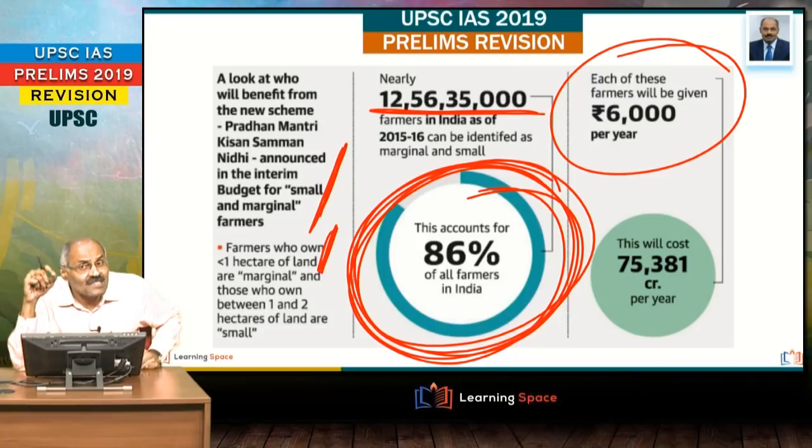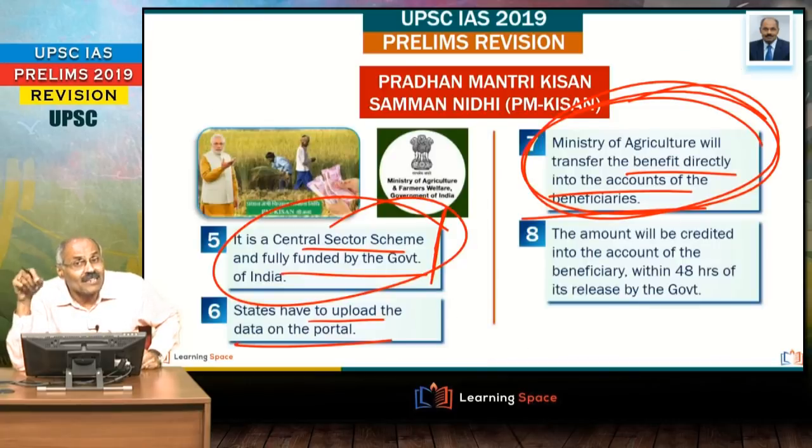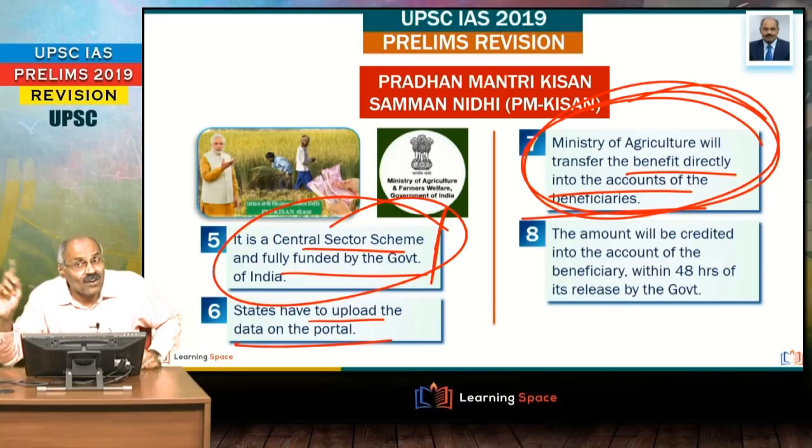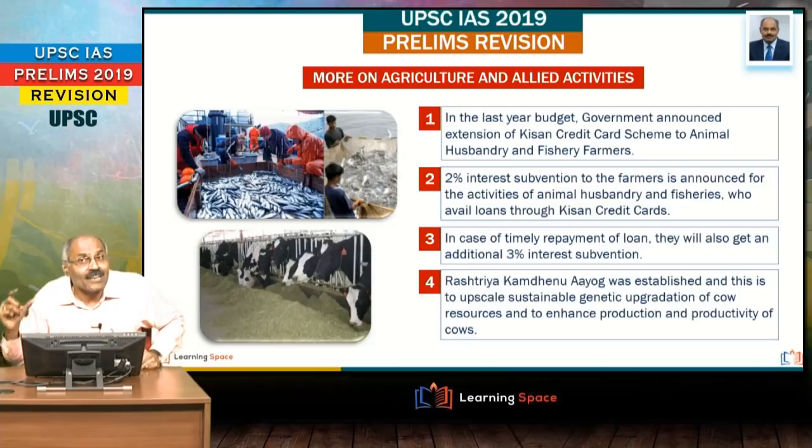The role of the state government is, state government will identify the beneficiaries and it will feed the data in the portal, and it is not applicable for tenant farmers. It is not applicable for agricultural laborers who don't own the land. Right friends, I hope you got the point. And if you look at more on the agriculture related issues presented in the interim budget, 3-4 important aspects.